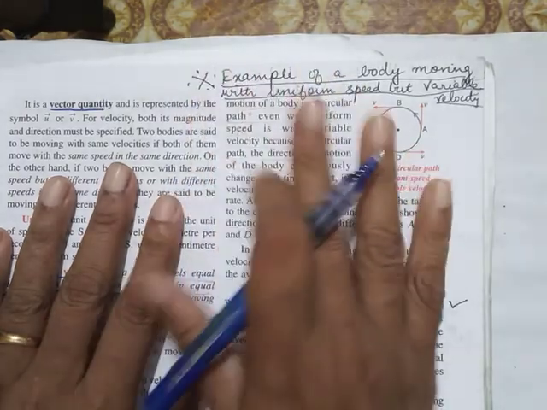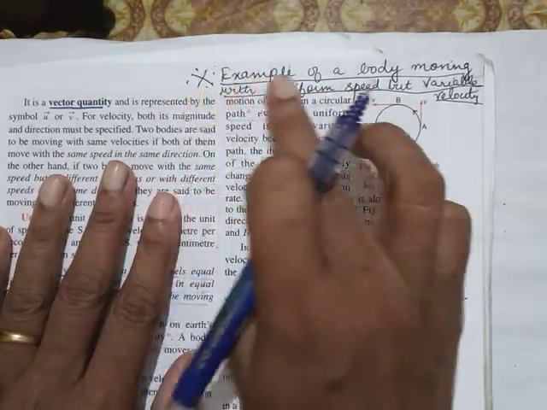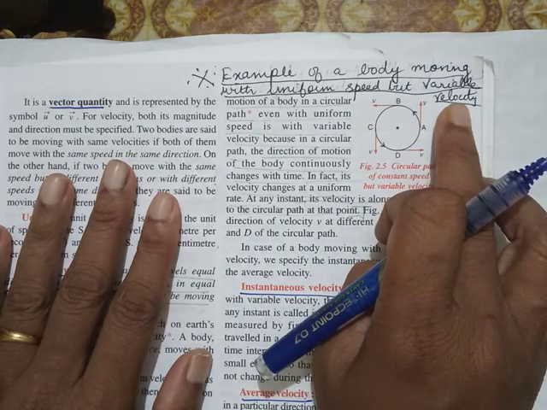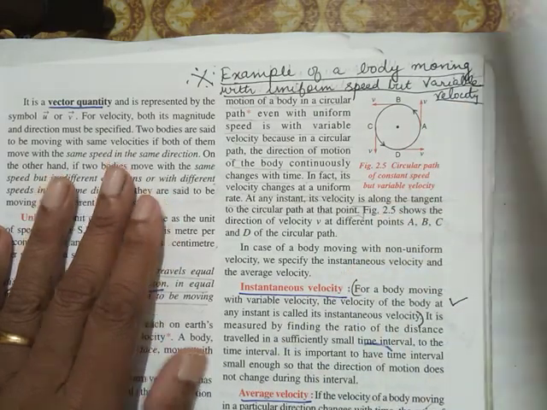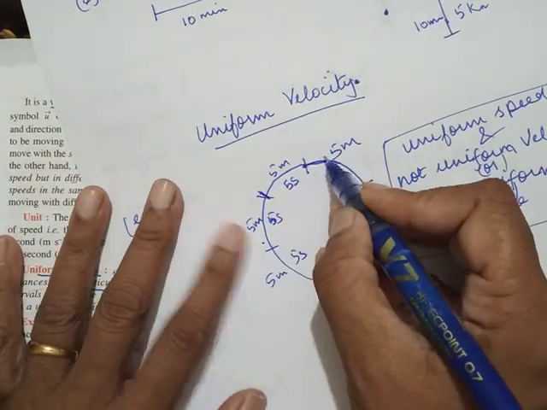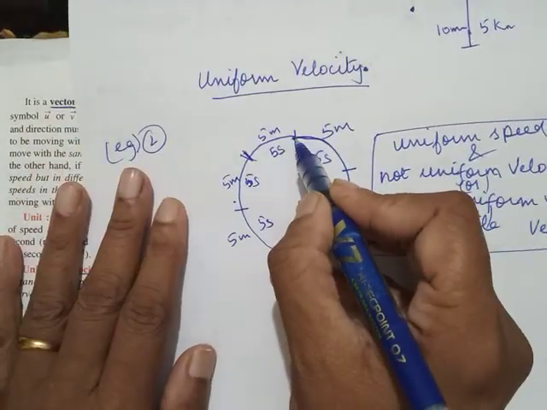So this question comes very often. Give an example of a body moving with uniform speed but variable velocity. So this could be the best example. Now, why do we say it is variable velocity? Because its direction is changing continuously.